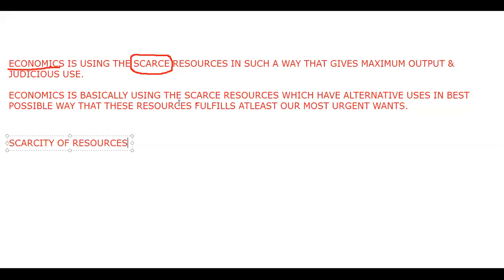So ultimately, in relation to the demand for petrol and diesel, we say that they have very limited supply. The shortage is there, and due to that shortage and limited supply, we simply say that there is the scarcity of resources, right? Scarcity of resources refers to the situation where, in relation to the demand for any particular product, the supply of that product is limited in nature.